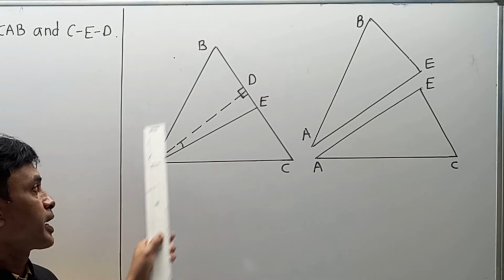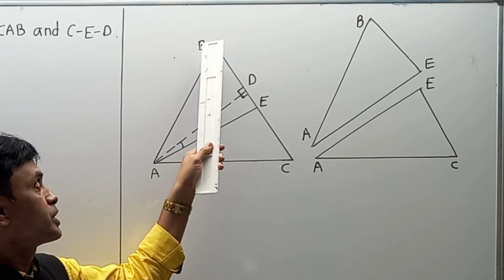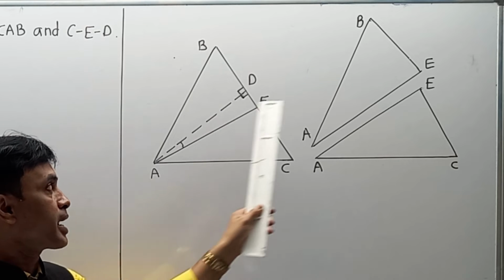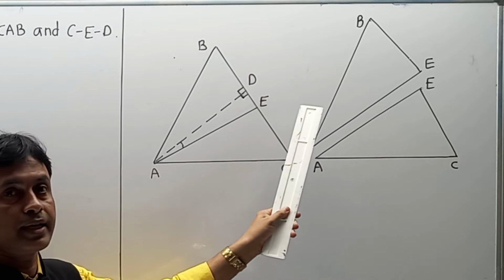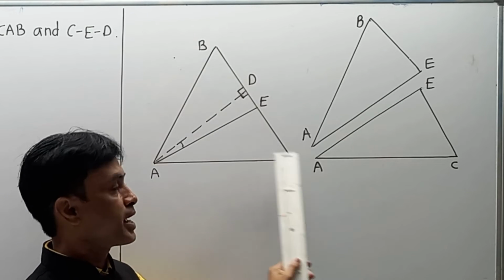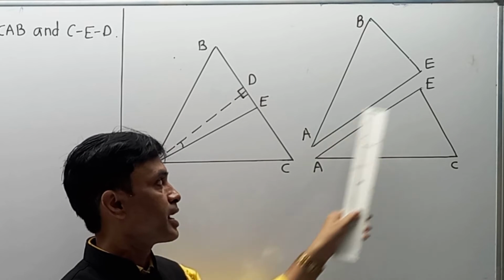As AE is bisector of angle BAC, means due to AE, this original angle BAC is divided in two equal parts. One is BAE and second is CAE. So here I have drawn the part. Means your original angle BAC is divided in two equal parts, BAE and CAE.